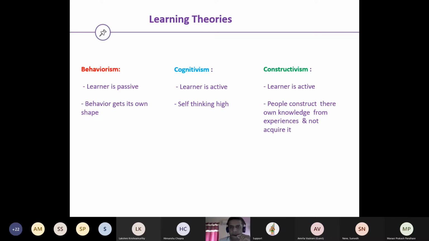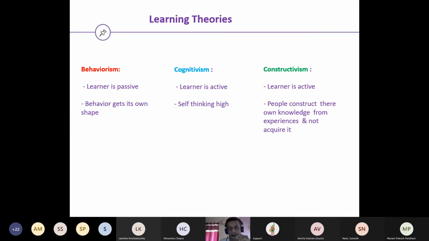To summarize, behaviorism, cognitivism, and constructivism are the three core learning theories. There are a lot more theories out there, but it would be too much of a deep dive, and it would become difficult to focus on the theoretical part. One thing I have realized, and am realizing in my current projects too, is that for one particular project, there is no single theory that is suited. There has to be some mix and match, a hybrid combination.